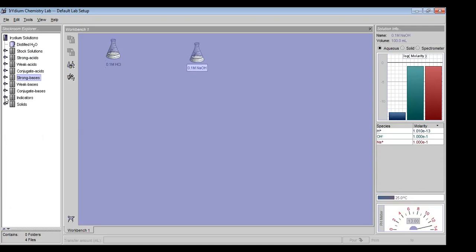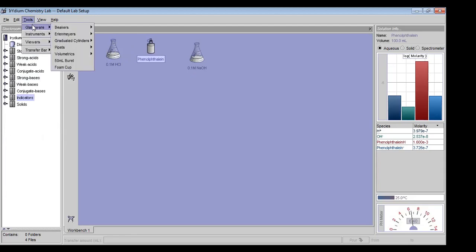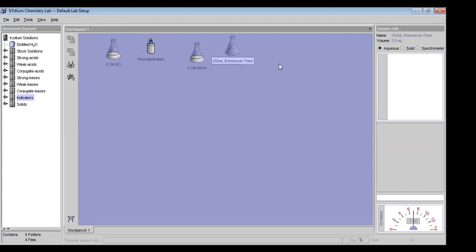Then we will open the indicator window and select phenolphthalein. We will double click it. Next we need some apparatus, as I said. We need some glassware, such as an Erlenmeyer flask, so we will select a 50 ml Erlenmeyer flask.